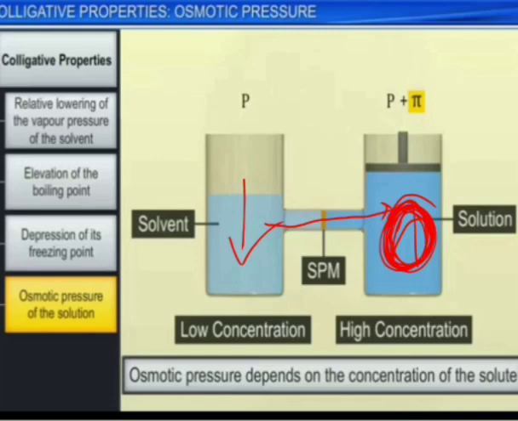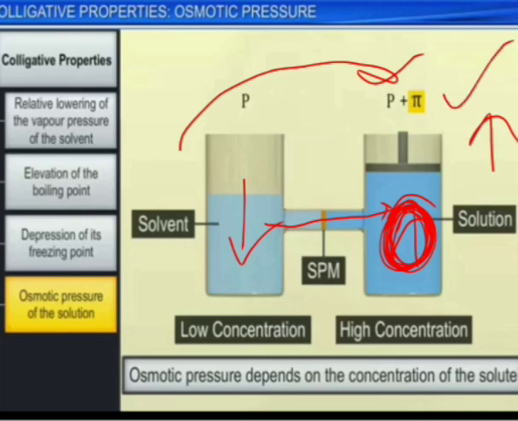Why? Because according to osmosis, solvent particles move from low concentration to high, from left to right. If the concentration is very high, the movement of water molecules from solvent to solution increases, and to stop these molecules, we must give additional pressure on the side of high concentration, so that we can restrict these molecules from coming from the solvent to the solution side.